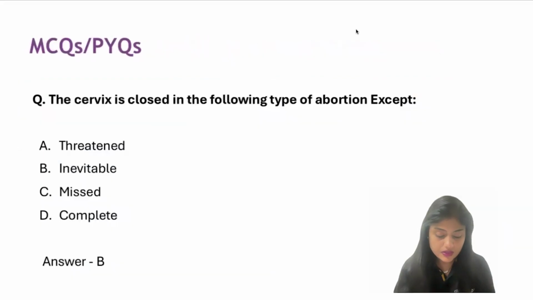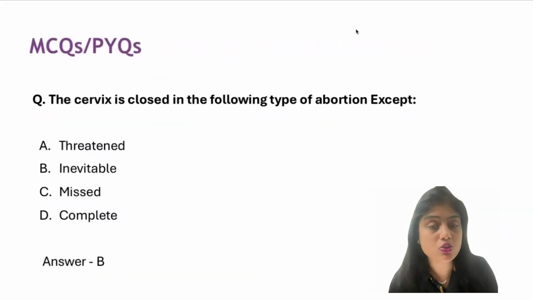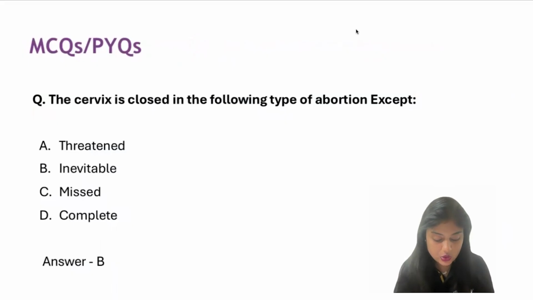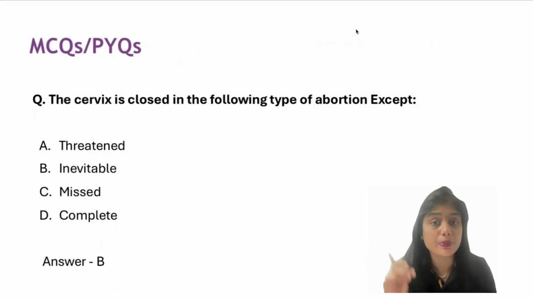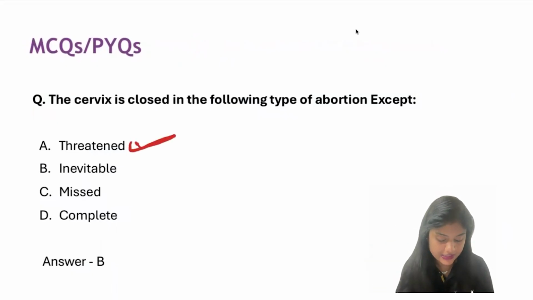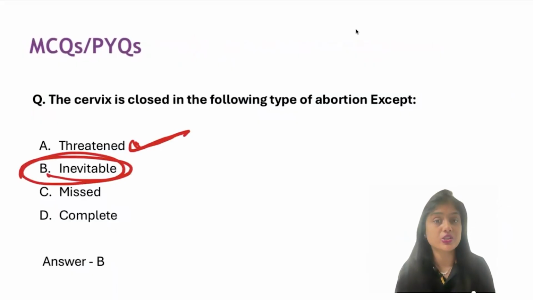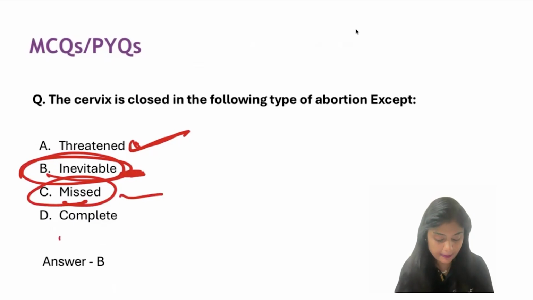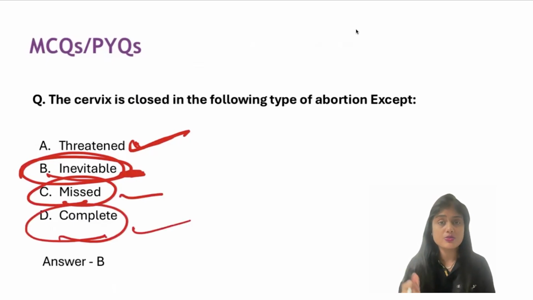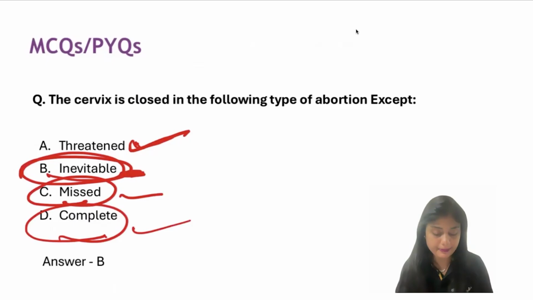Coming to quick revision of MCQs before we end. The cervix is closed in the following types of abortions. Threatened abortion, yes, it is closed as the cervical os is closed. That is why we can continue pregnancy by appropriate treatments. Inevitable abortion, no, here the os would have opened enough that the products are already coming out. That is why you cannot stop it anymore, so here the os will not be closed. Missed abortion, again, the os is closed. That is why they have no symptoms. Complete abortion, yes, after the abortion, the os will definitely get closed, isn't it? So the answer will be B.